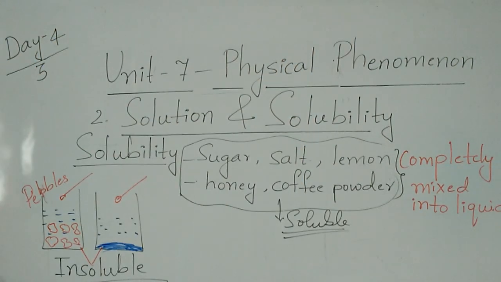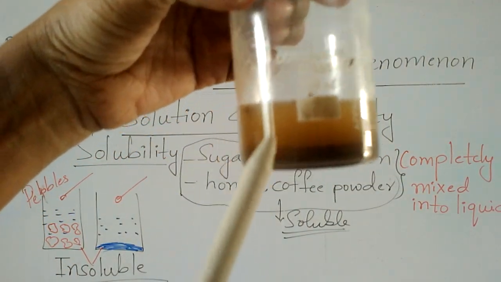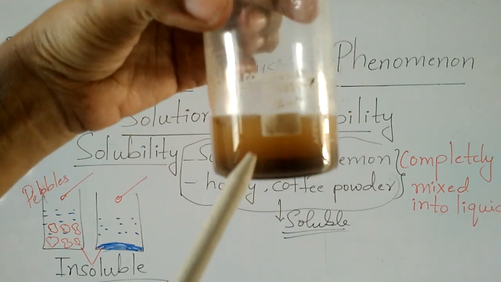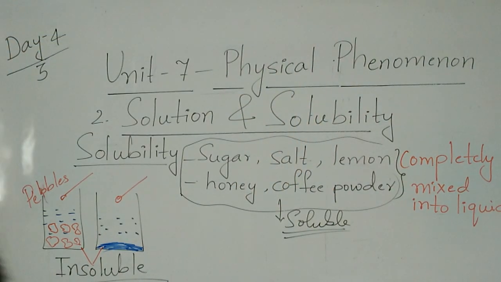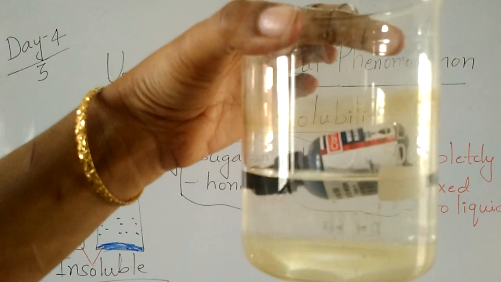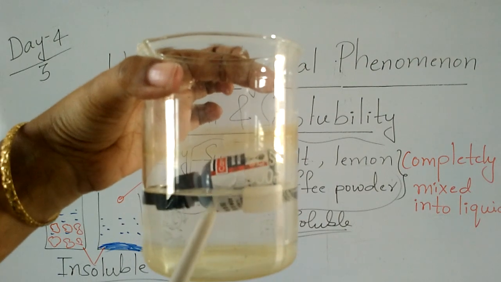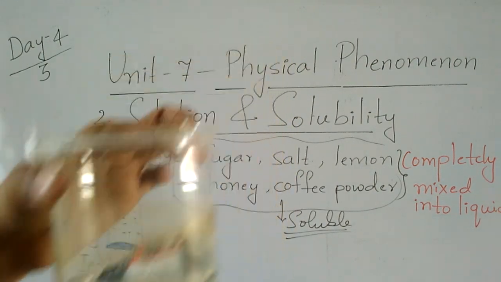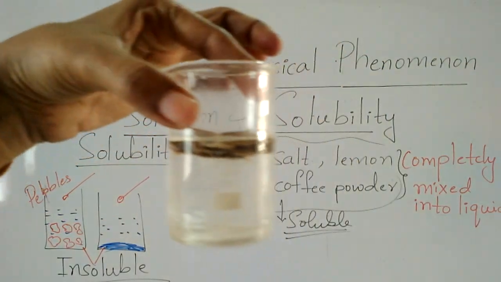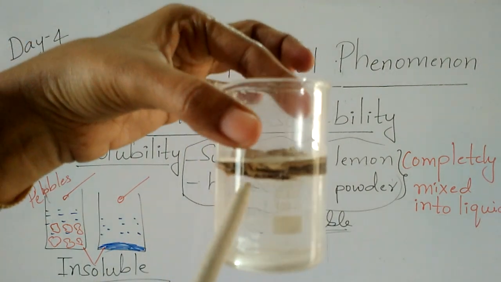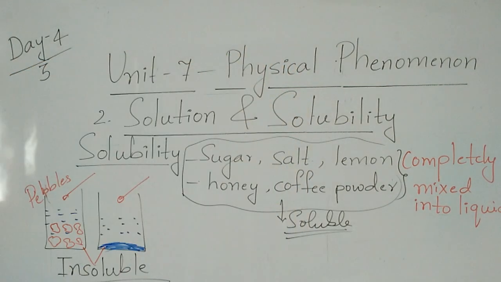Just to see, this is sand. When I stir, it is mixed for some time, then later it settles down only. That means sand also won't mix in water. The next you can see this bottle. This bottle is floating, no? It won't mix in water. That is an insoluble thing. Next you can see the wood. The piece of stick is floating, it won't mix in water. That means it is an insoluble thing.